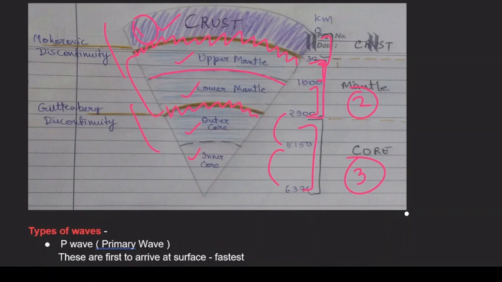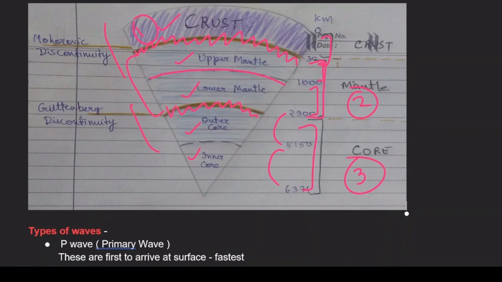There are certain phenomena also associated with the qualities of these layers. As I said, these are associated with the quality of the layers that we are talking about. We'll come up to it and discuss it too. So when we talk about the quality here, I'll take you to the quality here.